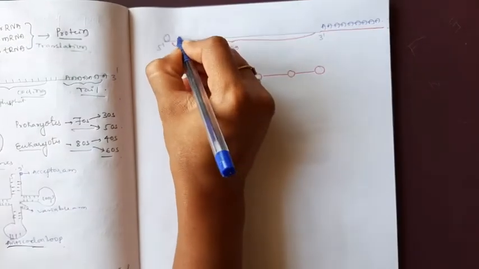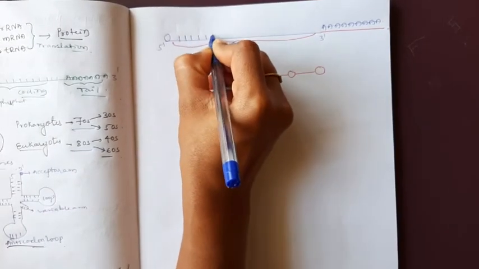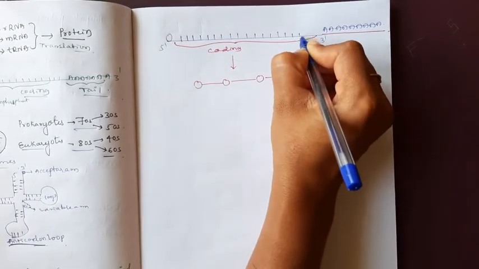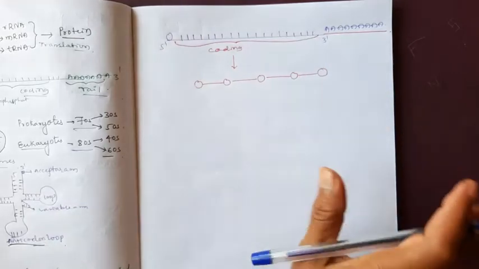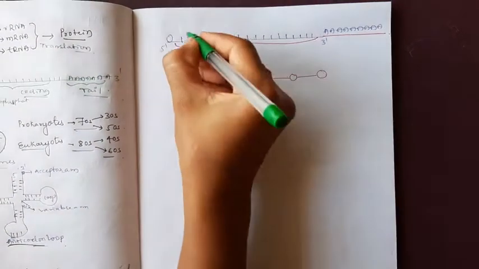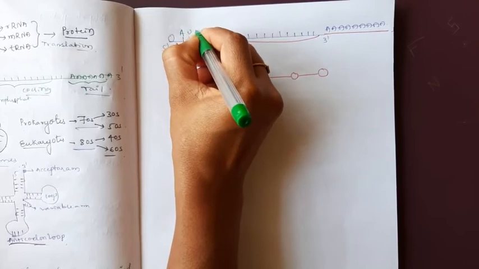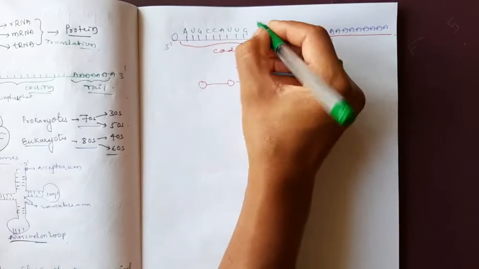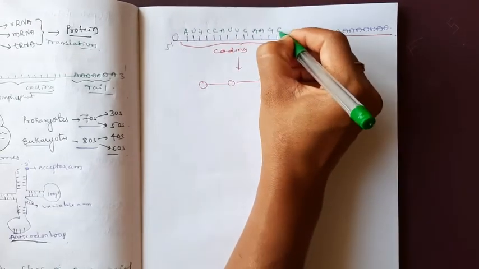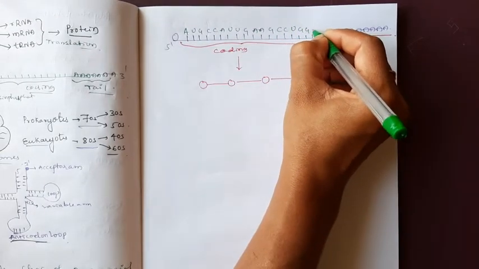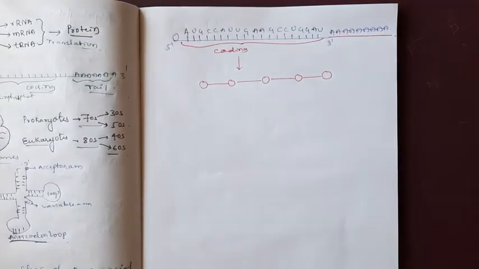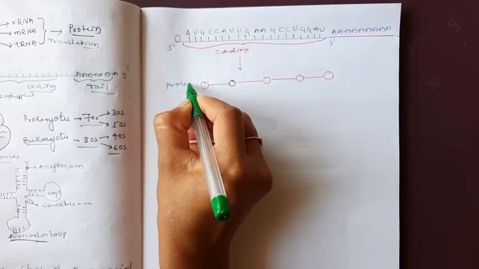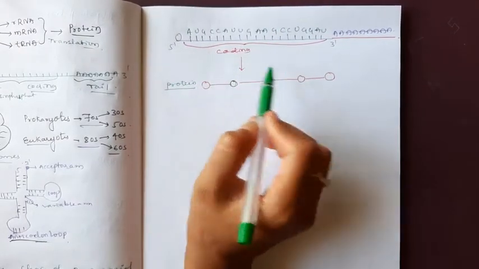The coding sequences have nucleotide bases. I will write a random sequence, for example: A U G C C A U U G A A G C C U G G A U. This is a random sequence. Consider this is a protein, synthesized by this coding sequence.